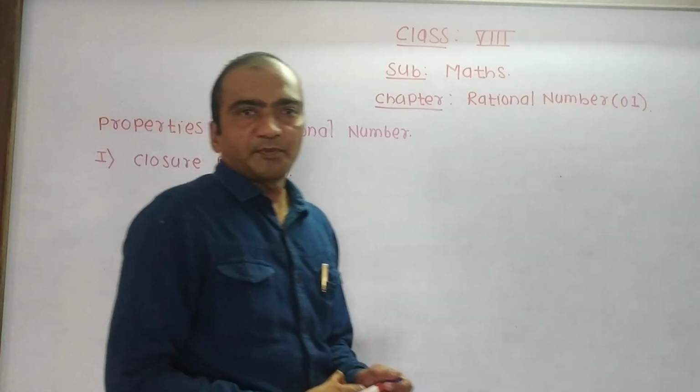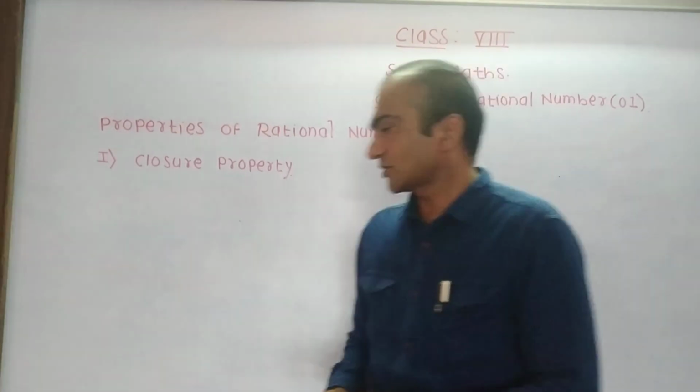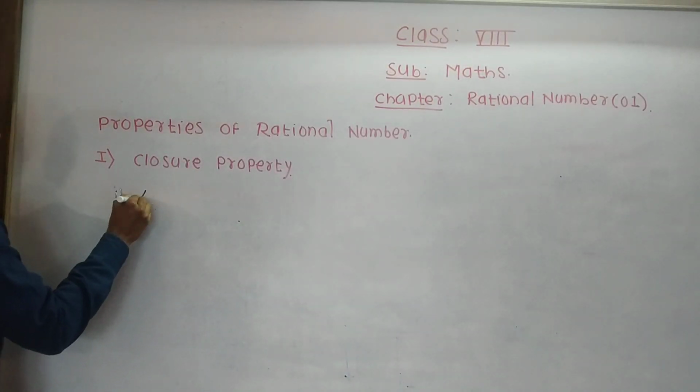We study closure property for addition, subtraction, multiplication and division. First of all, we see for addition.